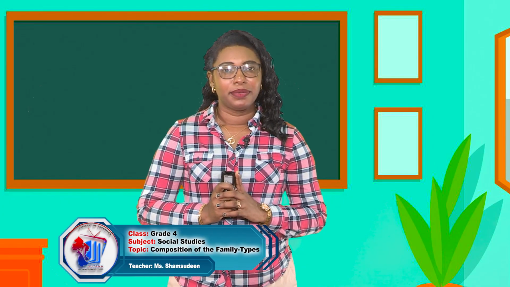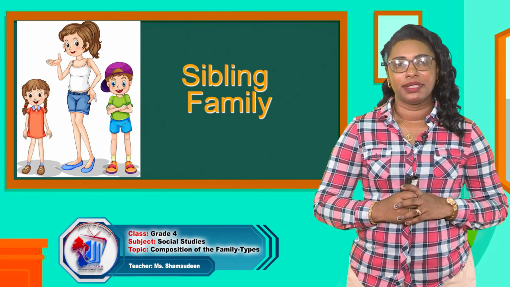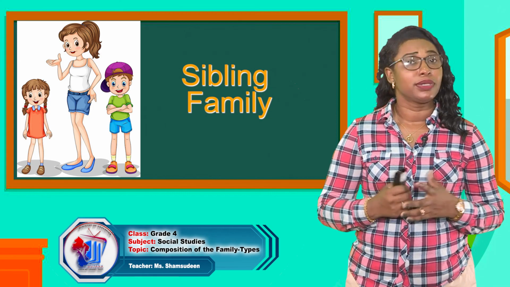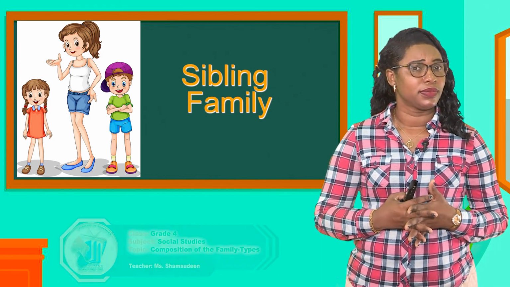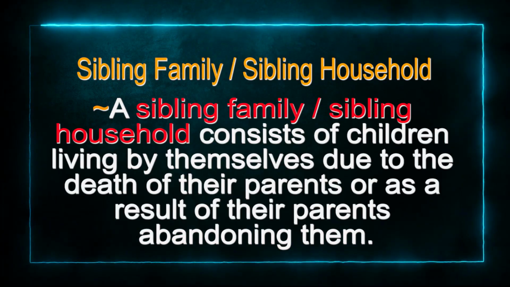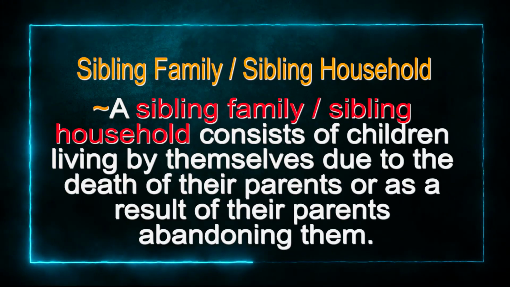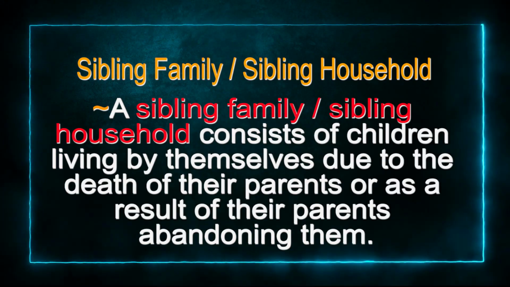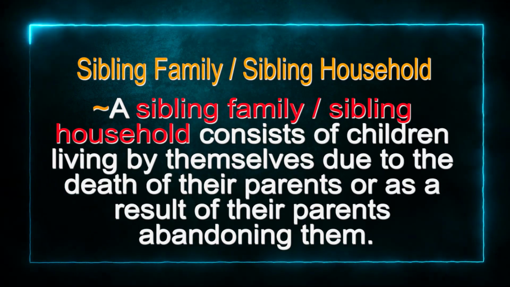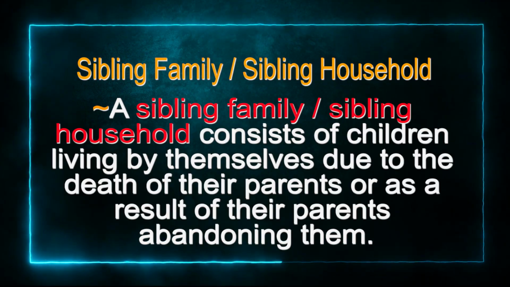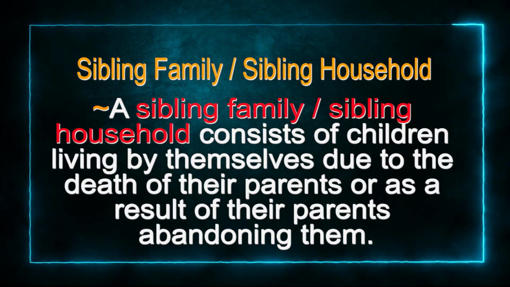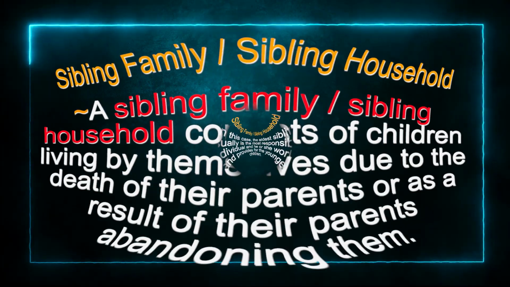Our next type is the sibling family. Have you heard about the sibling household? A sibling family or sibling household consists of children living by themselves, which is very often due to the death of their parents or as a result of their parents abandoning them.